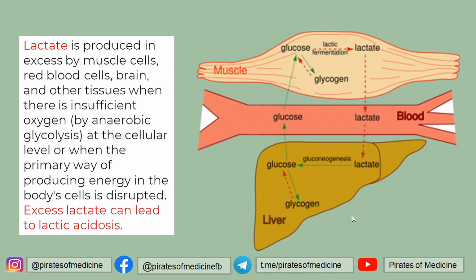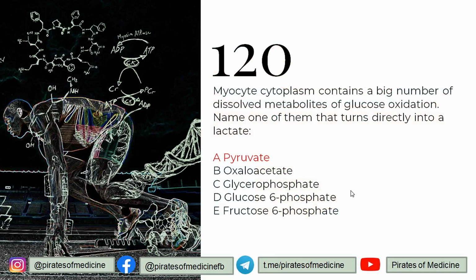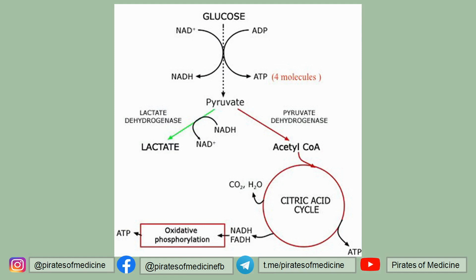Remember, we did this. The last question for today: the myocyte cytoplasm contains a big number of dissolved metabolites of glucose oxidation. Name one of them that turns directly into lactate. Pyruvate can convert directly into lactate with the help of lactate dehydrogenase. So that is why the answer is pyruvate.